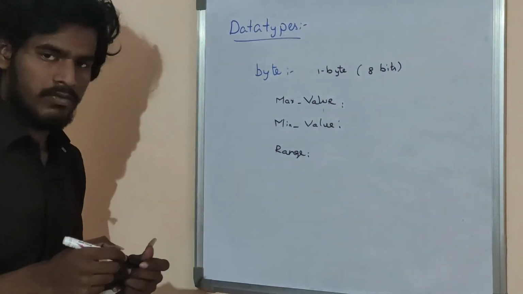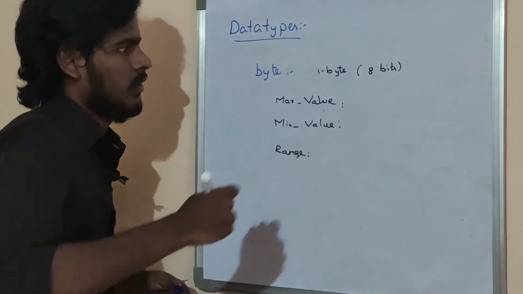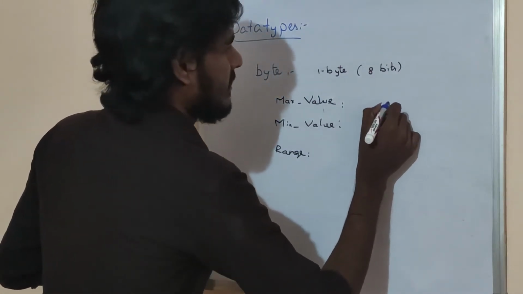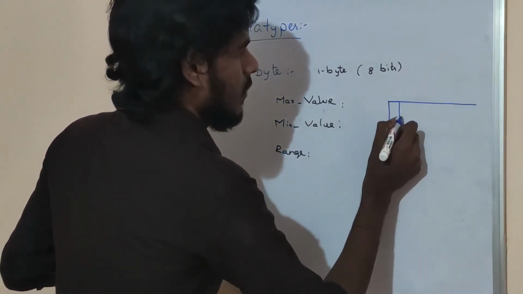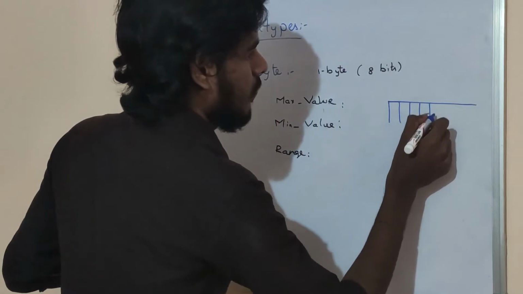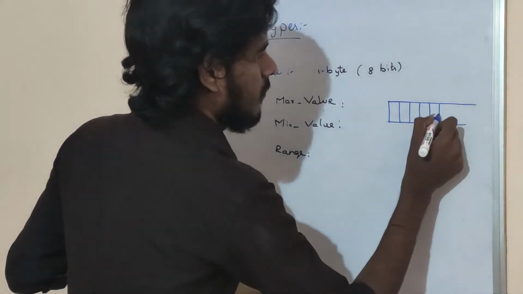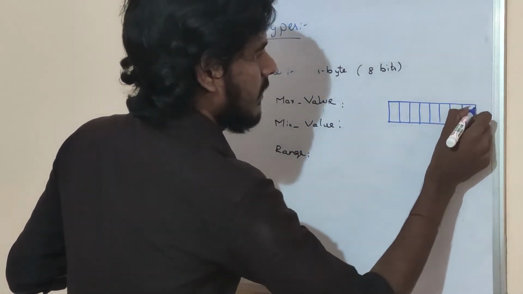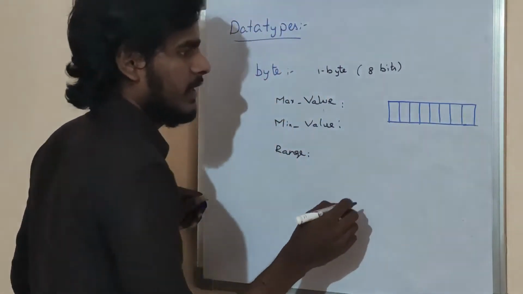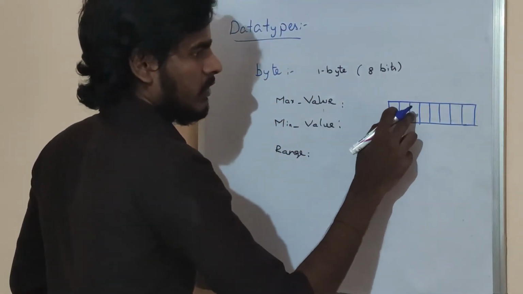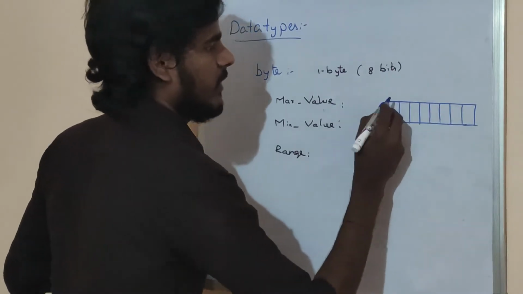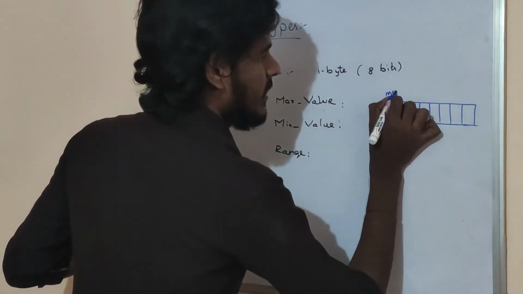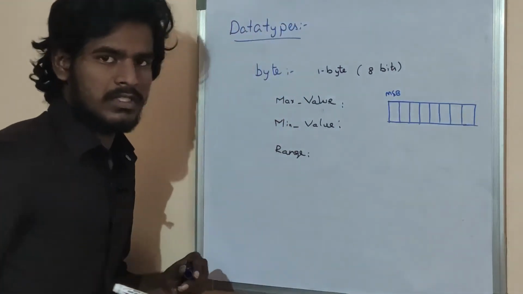Listen carefully. How many bits? 8 bits: 1 2 3 4 5 6 7 8. The first one is the MSB, most significant bit.